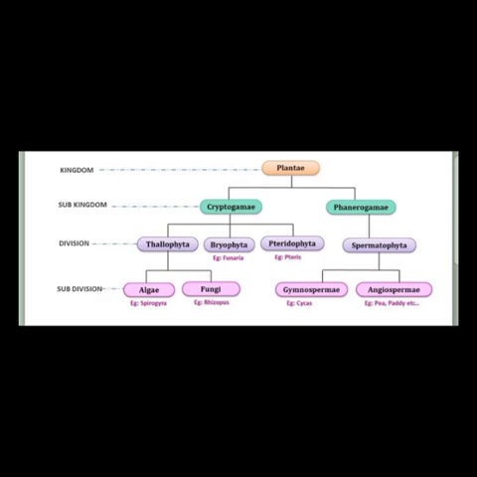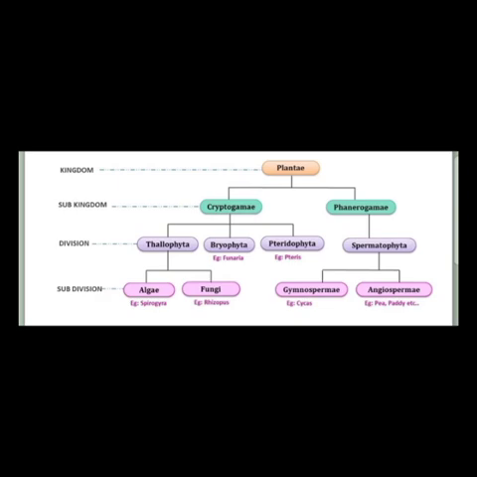Monocots are those whose seeds cannot be divided into half, and dicots, for example mango trees, have seeds that can be divided into half.